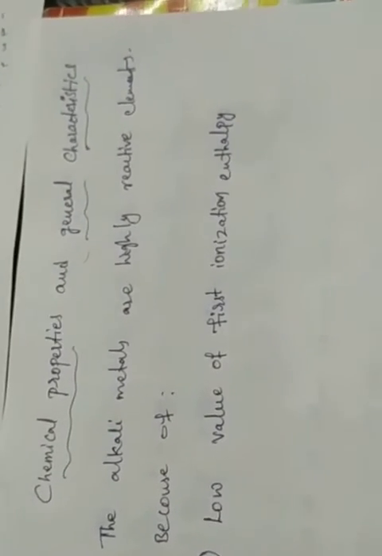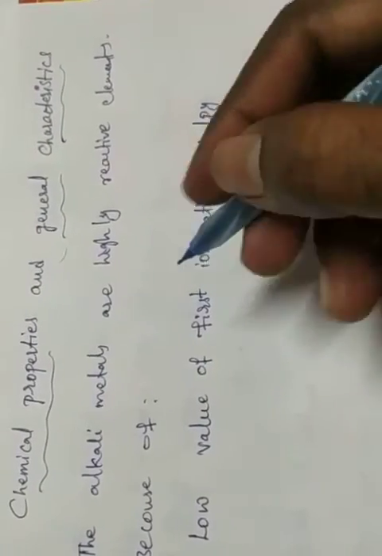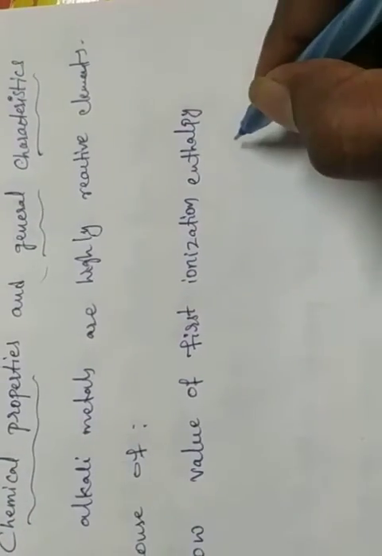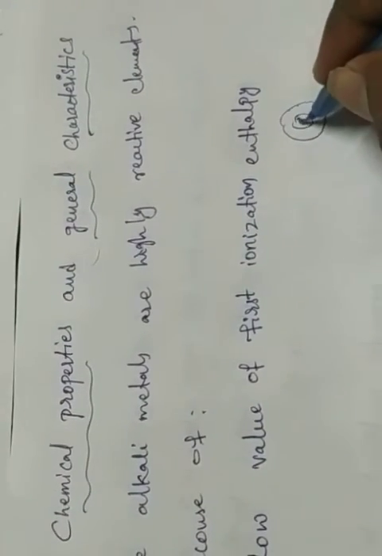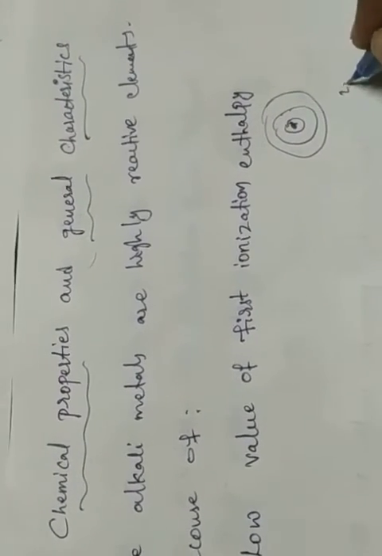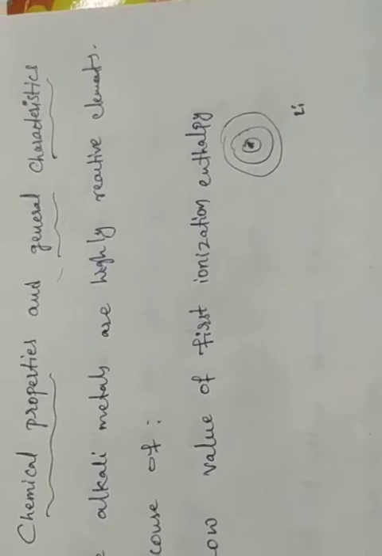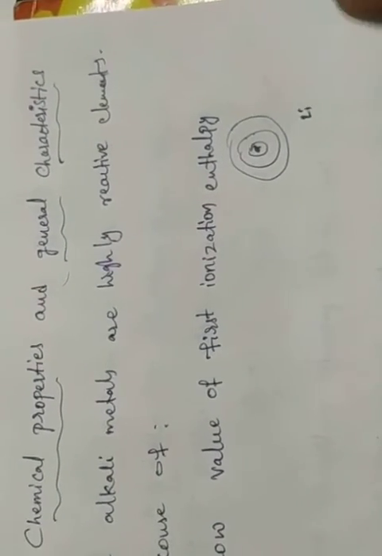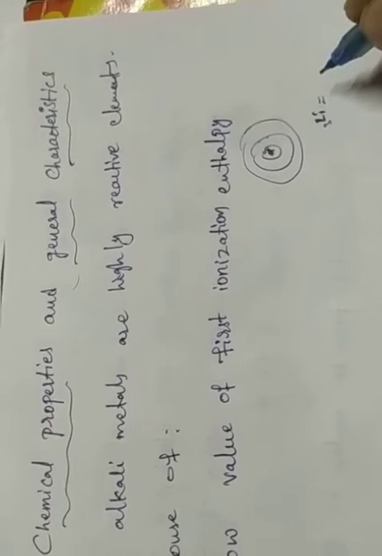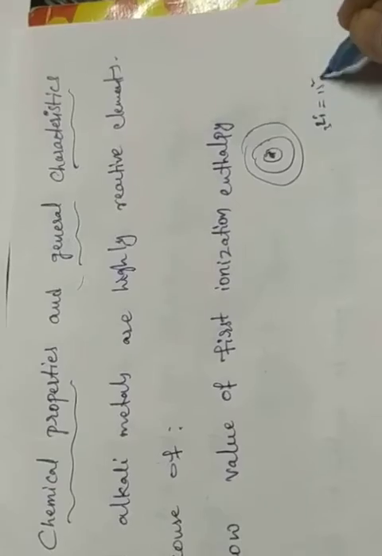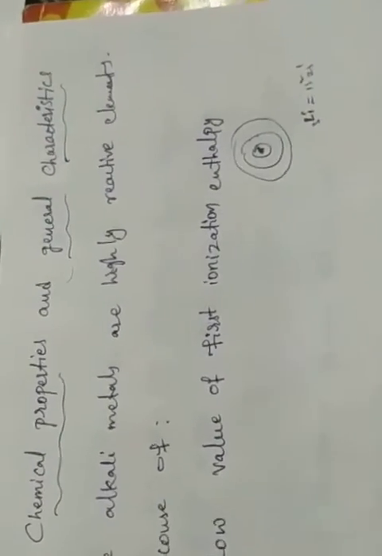What is the first ionization enthalpy and second ionization enthalpy? Ionization energy or enthalpy, both are the same. Here first ionization enthalpy means, suppose we take one atom, with the nucleus at its center. Suppose this is a lithium atom; for your understanding I am giving the example. Lithium has atomic number 3: hydrogen, helium, lithium, 1s2 2s1.